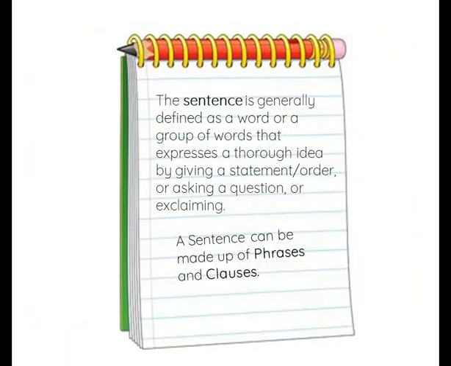Before we start learning about phrases and clauses, it is important to know what a sentence is. A sentence is generally defined as a word or a group of words that expresses a thorough idea by giving a statement, order, asking a question or exclaiming. A sentence can be made up of phrases and clauses. So this definition tells us a sentence is a group of words which gives a whole idea of what we are talking about, and sentences are made up of phrases and clauses.